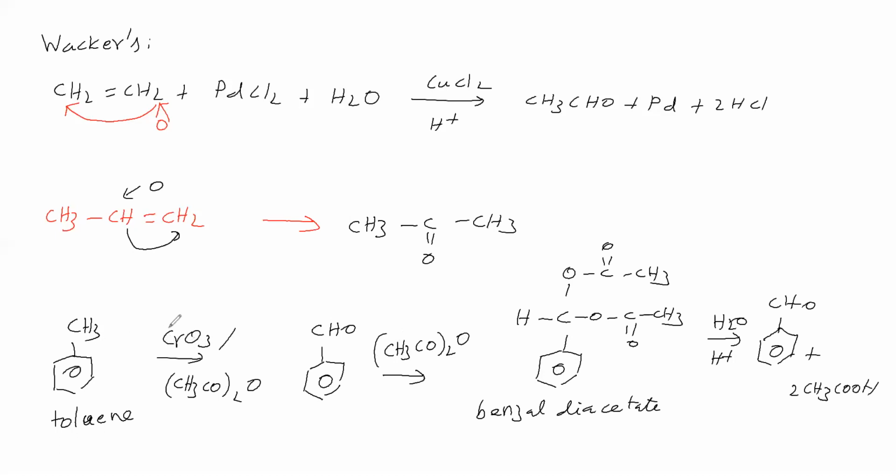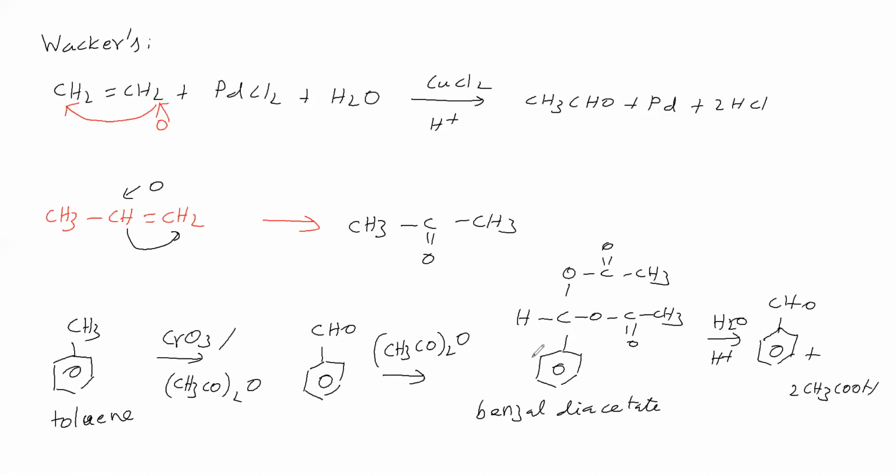It will convert first CH3 into CHO, then the CHO is converting into carboxylic acid. If acetic anhydride is there, the aldehyde reacts with acetic anhydride preferentially rather than undergoing oxidation. It becomes benzal diacetate. It is not undergoing oxidation.